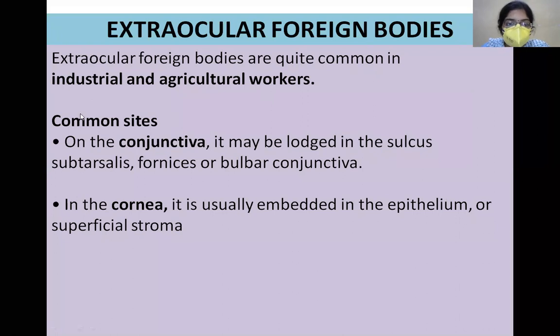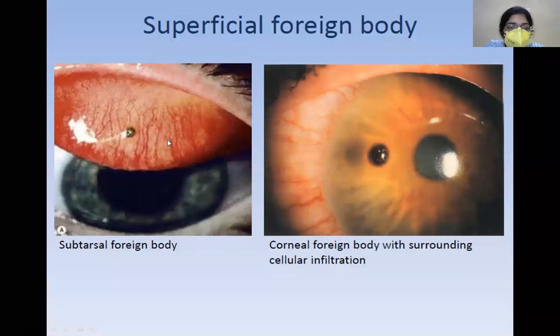So where are the extraocular foreign bodies commonly seen? They are commonly seen on the conjunctiva as well as the cornea. On the conjunctiva, they may be seen in the sulcus subtarsalis, the conjunctival fornices or the bulbar conjunctiva. The most common site is the sulcus subtarsalis. In the cornea, usually they are embedded in the epithelium or the superficial stroma. So this is a picture of a subtarsal foreign body present on the tarsal conjunctiva. As you can see here, this is the everted part of the upper eyelid. You are everting the upper eyelid, and here you can see there is a foreign body which is lodged here.